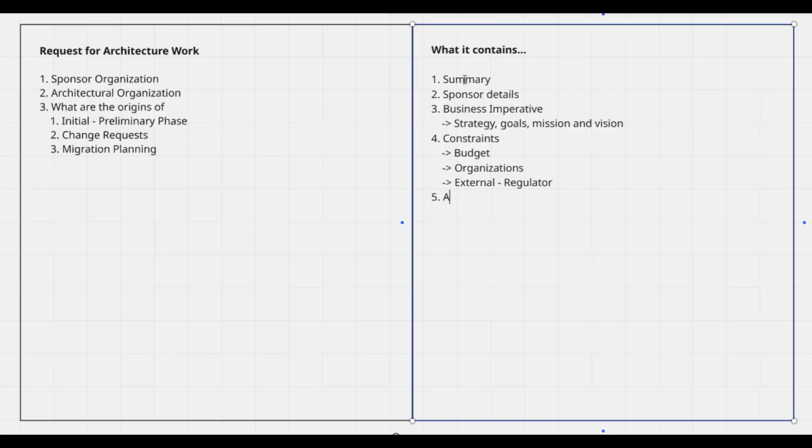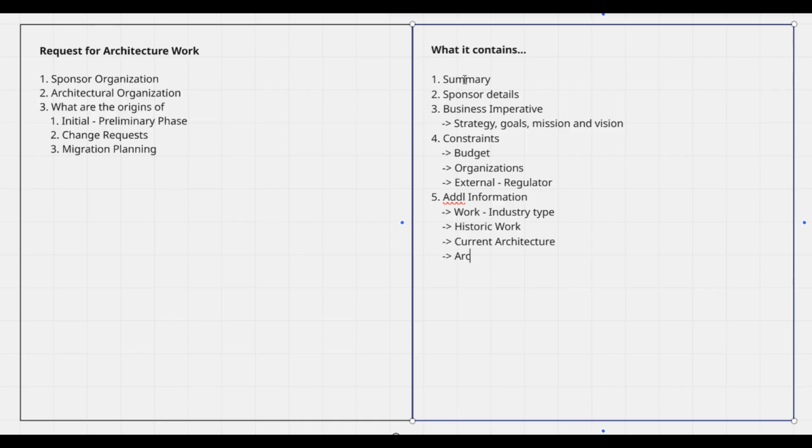And then additional information about the sponsor, like what kind of work they do, say what their industry type is, and whether there is any historic work they did other than what they are doing currently, and what their current architecture is, and what their architecture capabilities are.